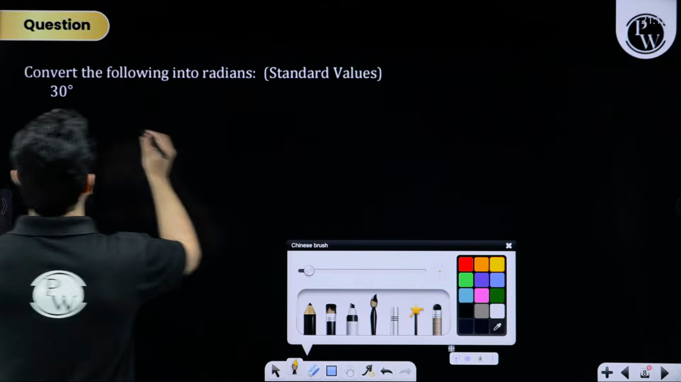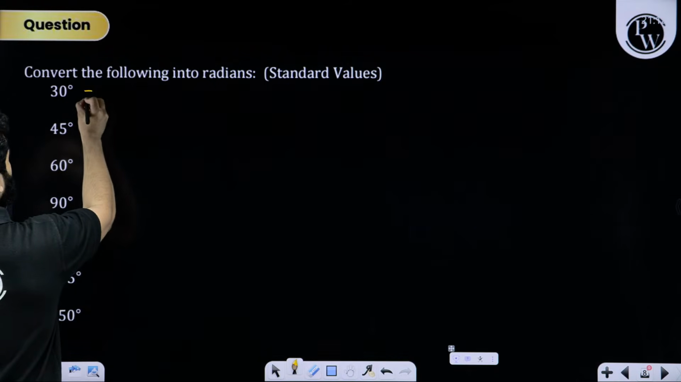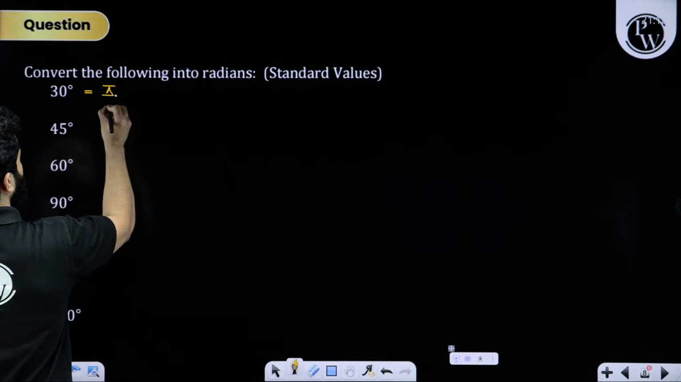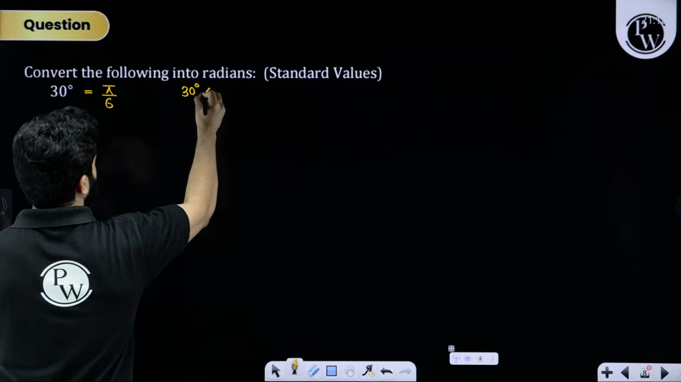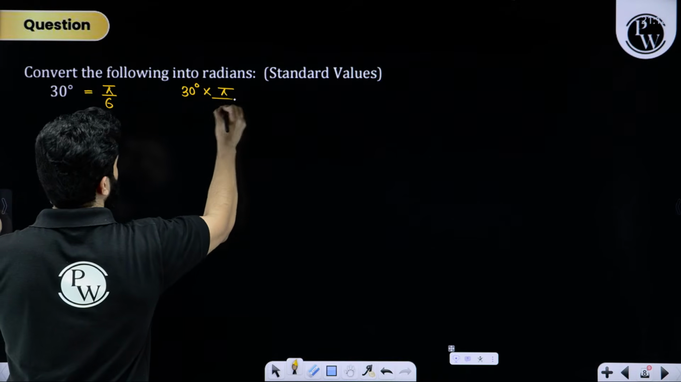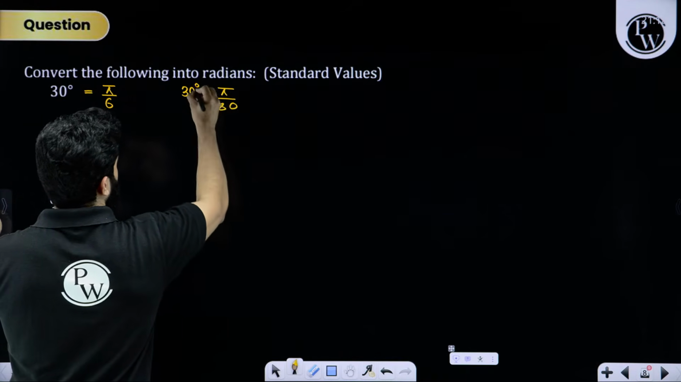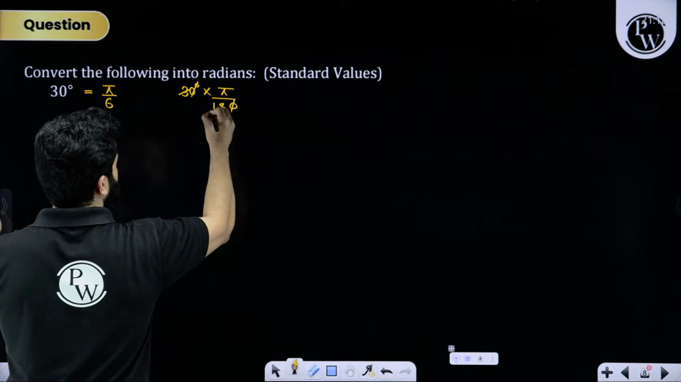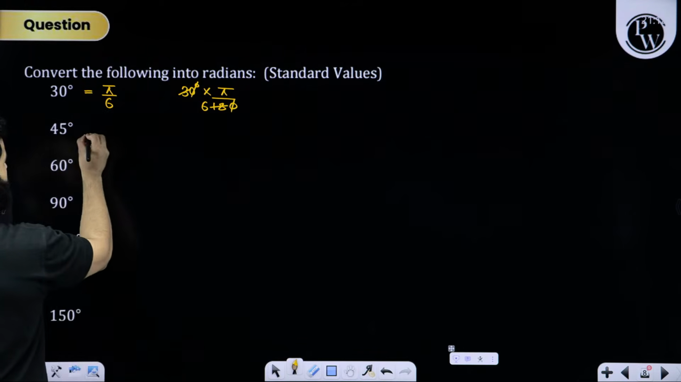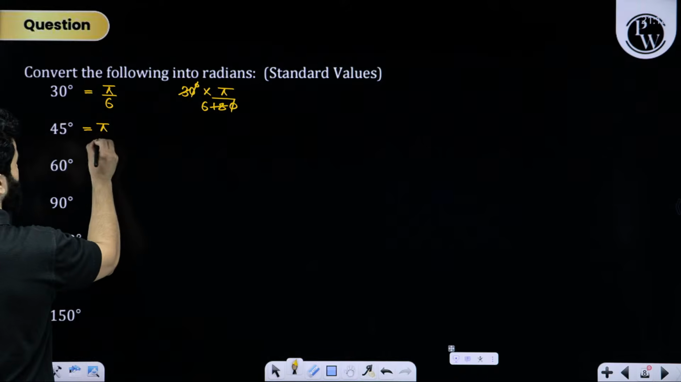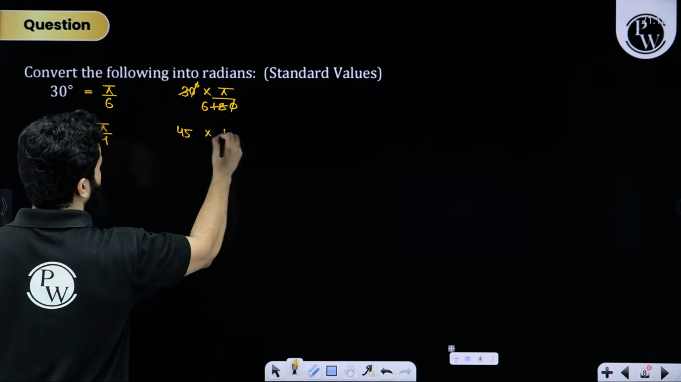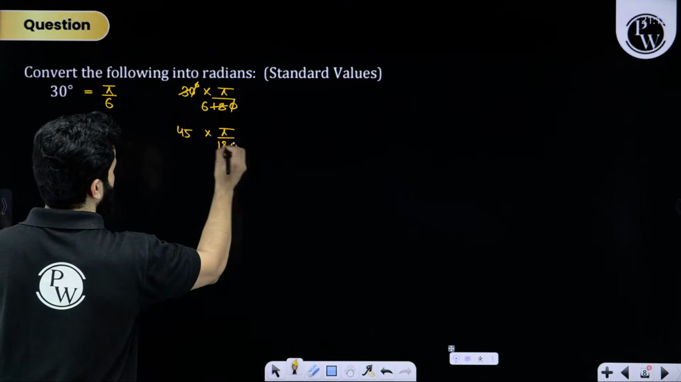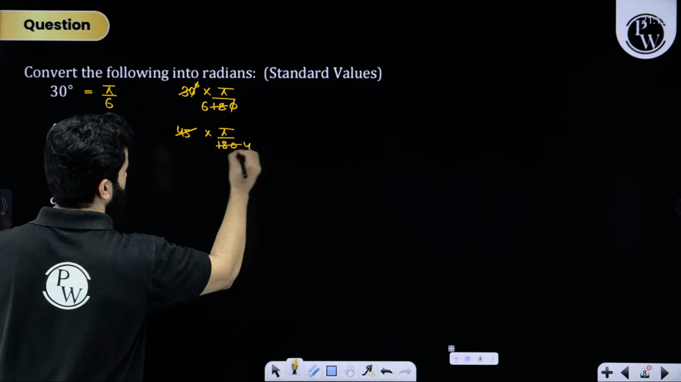If someone talks about 30 degree, everyone remember this is nothing but directly pi by 6. How pi by 6? Simply multiply 30 degree with pi by 180. The zero and zero cancel out. This is pi by 6. Clear? If someone talks about 45 degree, this is pi by 4. That means 45 degree multiplied by pi by 180 degree. So this is going to be pi by 4.